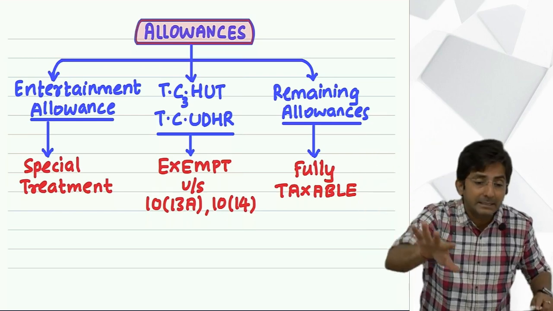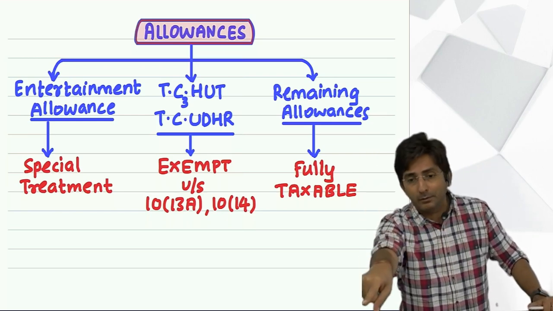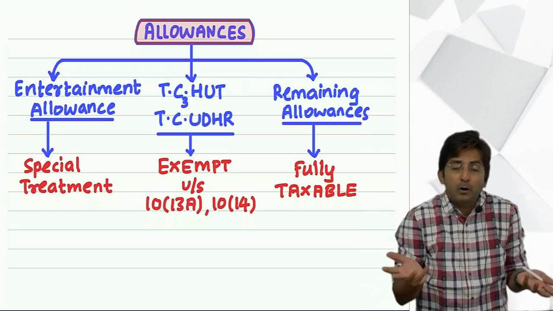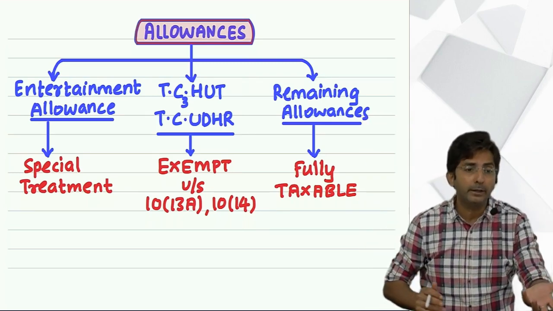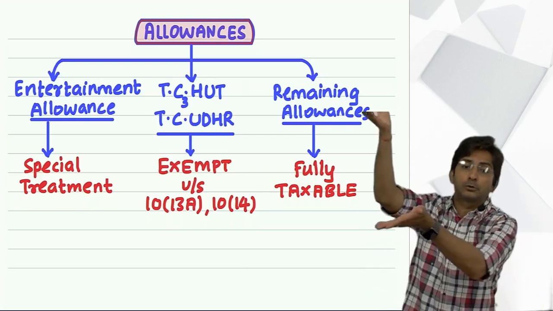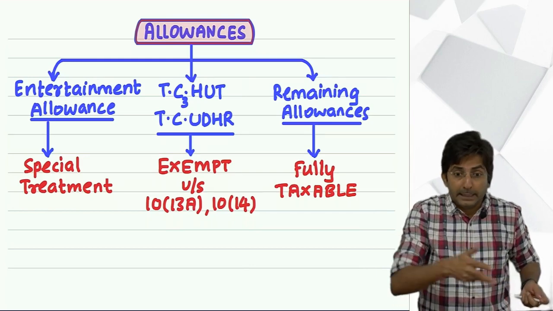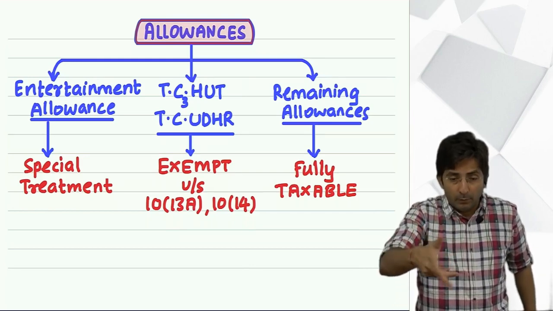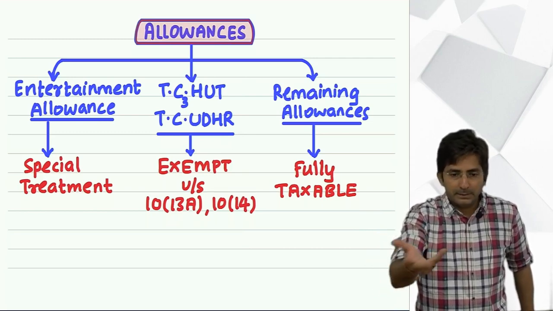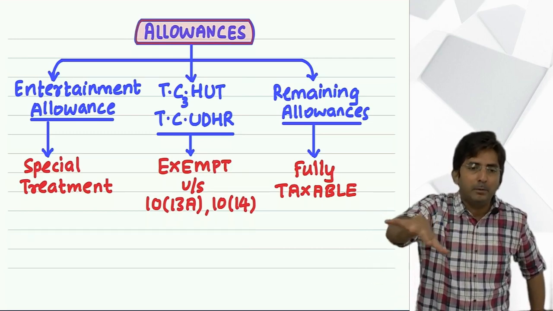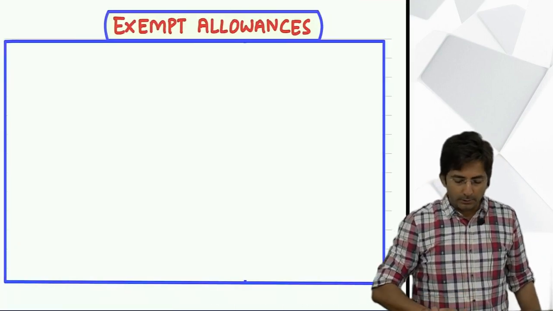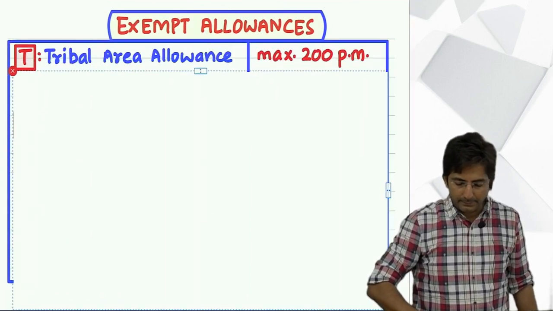See, the government is exempting because the government feels it's a genuine allowance. But the government cannot say fully exempt, right? If the government says fully exempt, imagine an employee just for going to a tribal area, his salary became 20 to 30,000. So imagine he is getting 10,000 extra for working in a tribal area. So this is something unreasonable. So the government says we understand that he should be given tribal area allowance, but we will exempt only up to 200 per month. In short, learn this by heart.